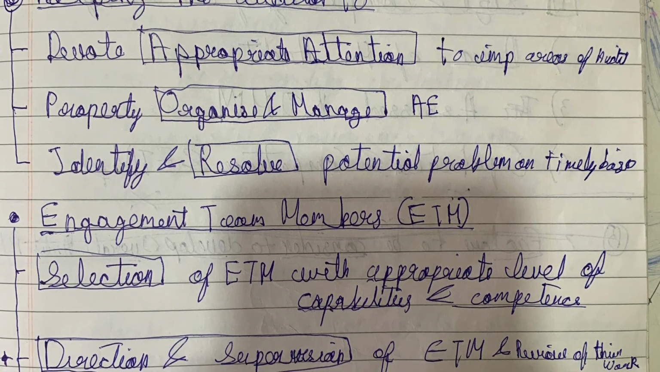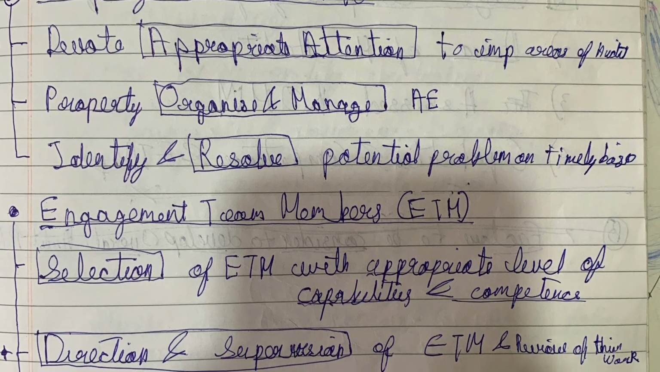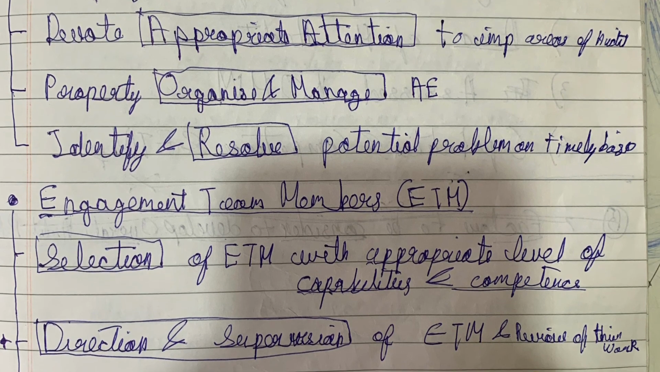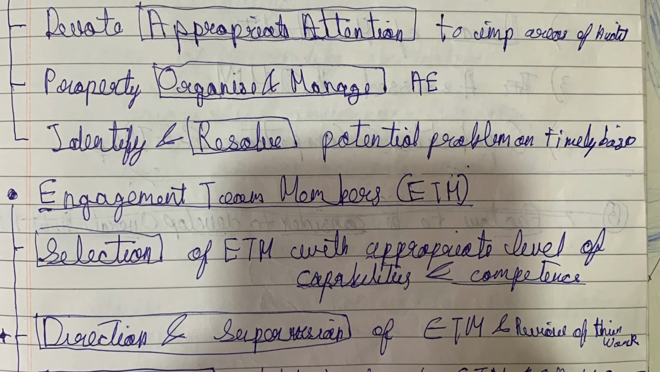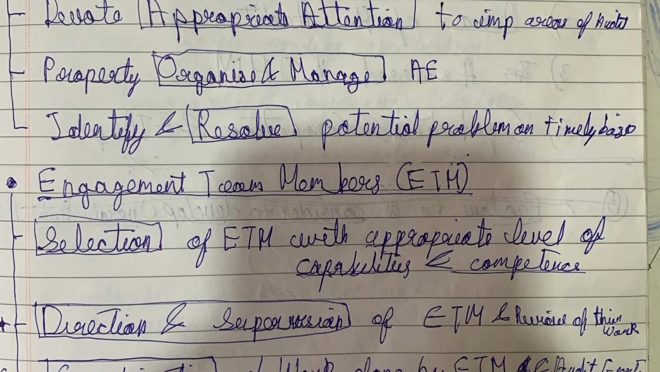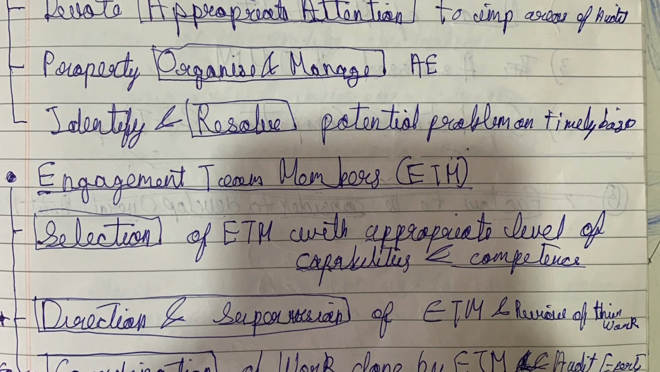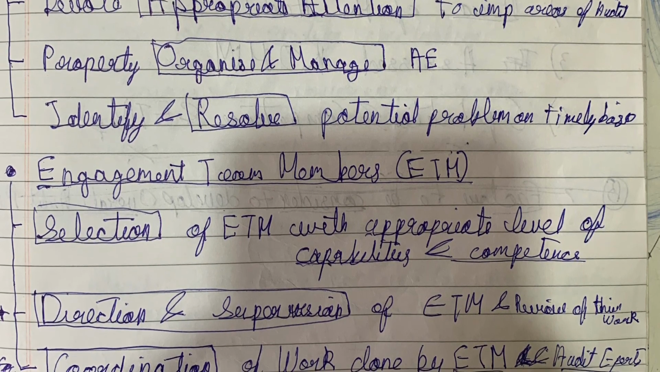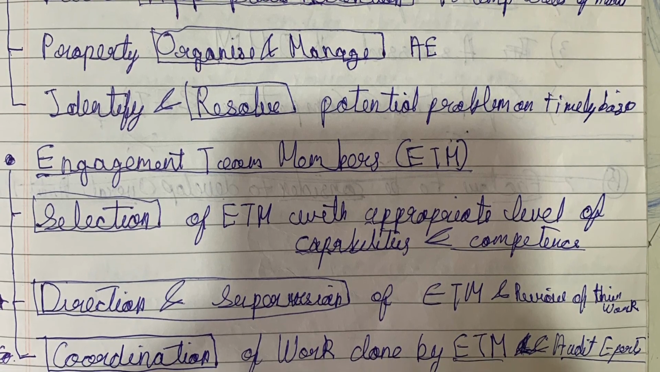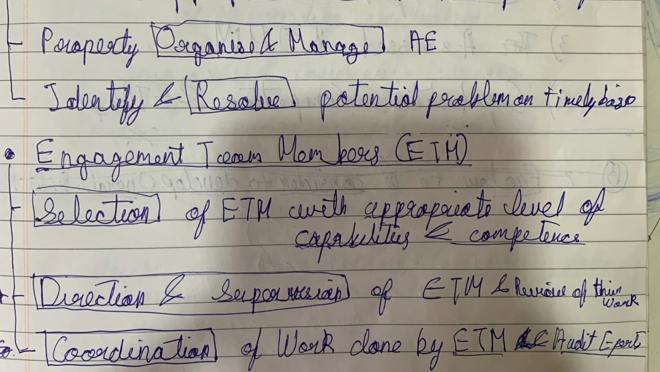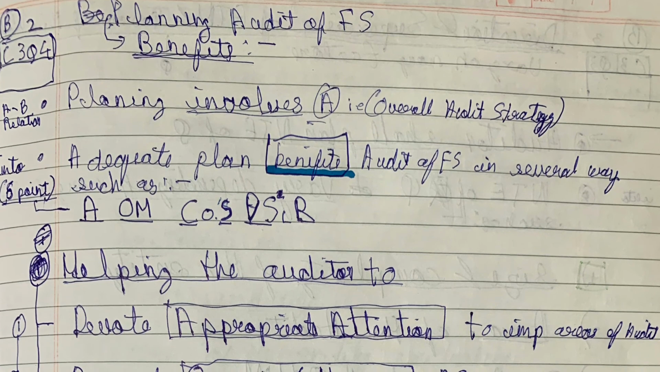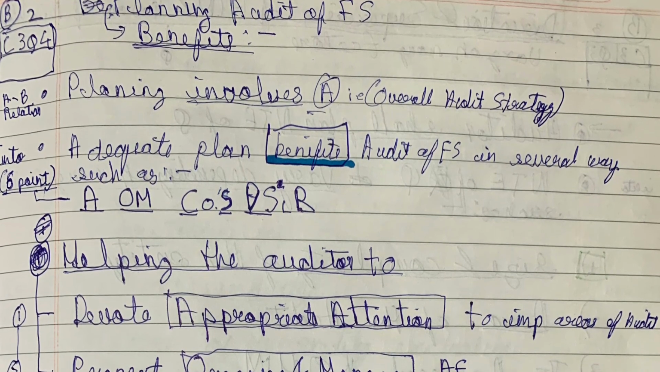Effective and efficient work. Wherever benefits come, we need to apply these two words, effectiveness and efficiency, anywhere. Let's see what the keywords are: appropriate attention, organize and manage, resolve, select, direction and supervision, coordinating, efficiency and effectiveness. Let's revise one last time.